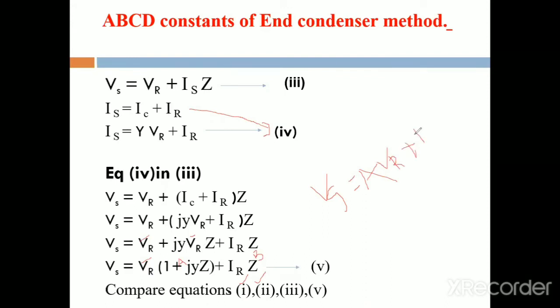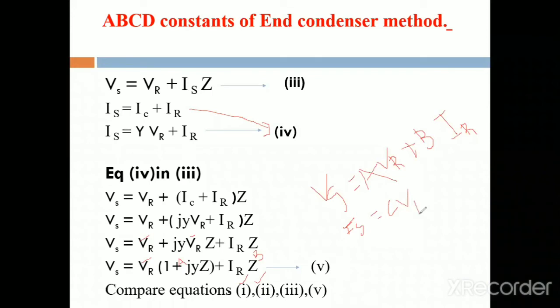This is the general equation for Vs: Vs equals AVR plus BIR. Same for the second equation, Is equals CVR plus DIR. This is equation number 1 and 2. Compare these two equations with equation number 3 and 4.